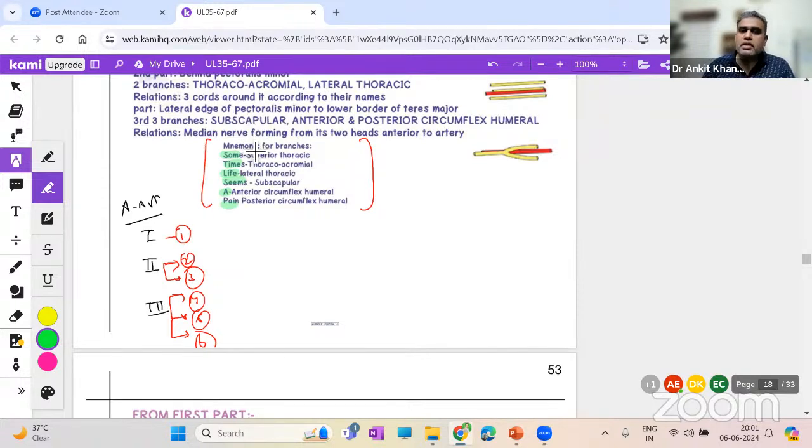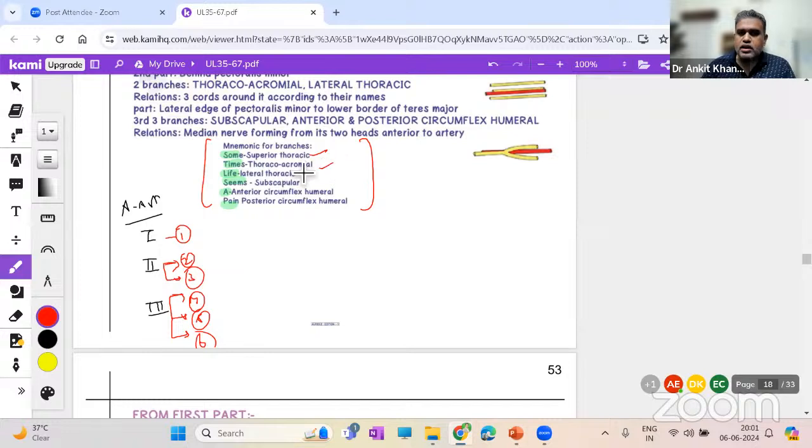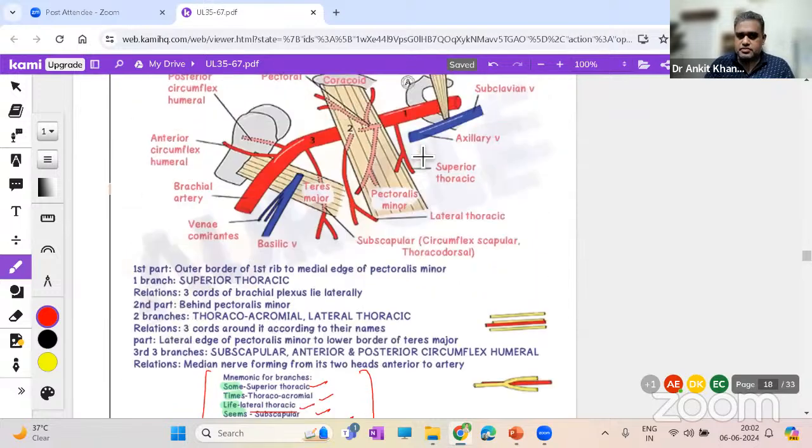S is for superior thoracic artery. T for thoracoacromial. L for lateral thoracic. Remember, this artery was supplying the mammary gland. Then S for subscapular artery. And A and P are for anterior and posterior circumflex humeral arteries. Okay. Now let's see that in the image.